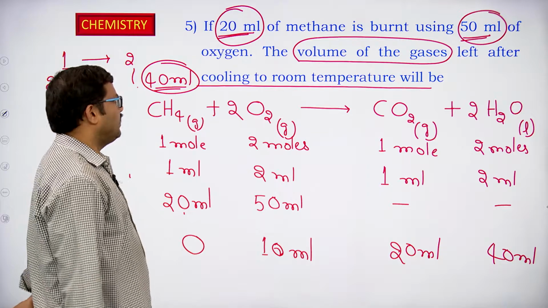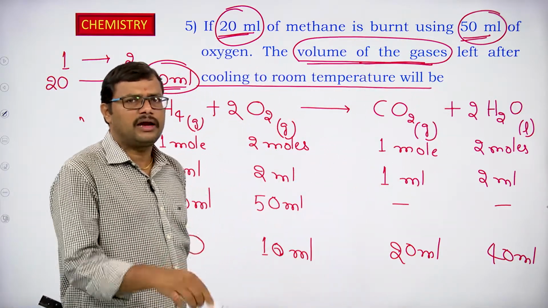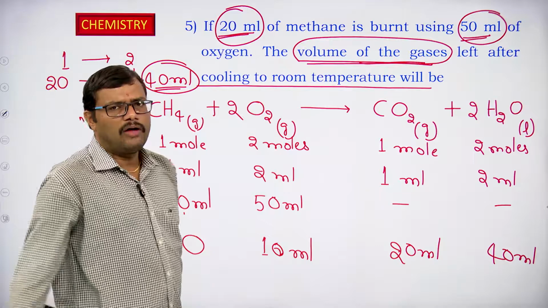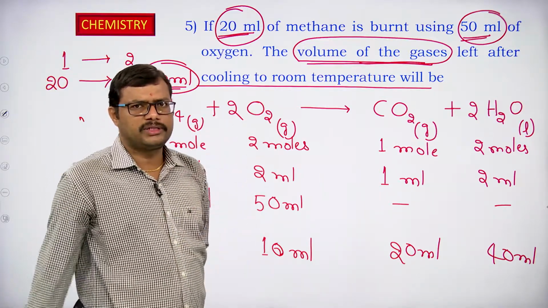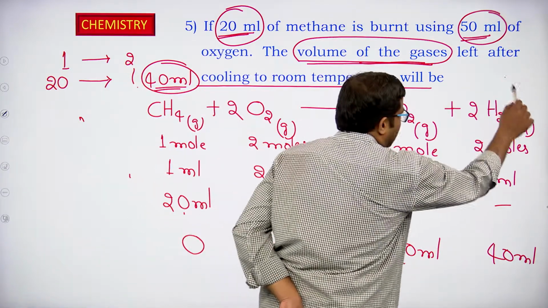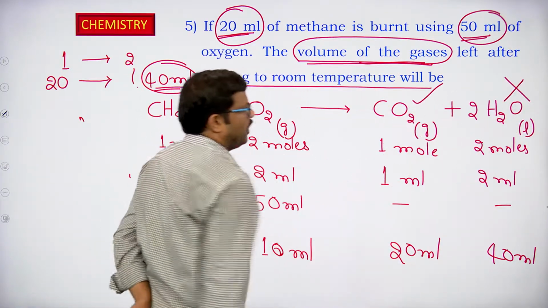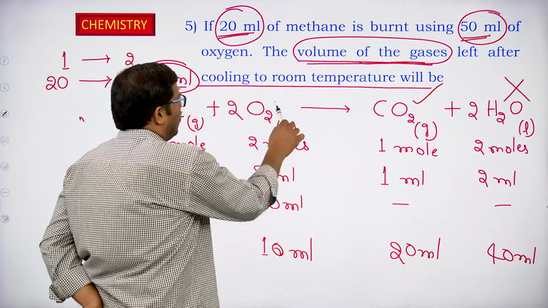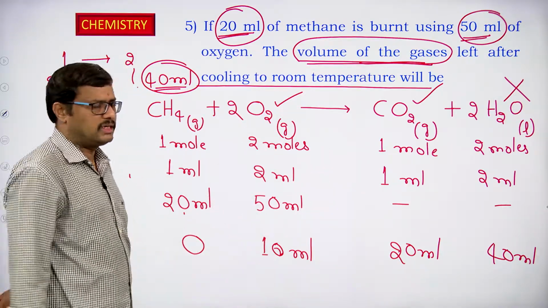But what they are asking us to calculate is only the volume of the gases that are left after cooling to room temperature. Once the reaction is over, they have cooled the reaction mixture to room temperature. As soon as they cool to room temperature, water becomes liquid. So, we are not going to bother about the liquid, but carbon dioxide will be in gaseous state, so we have to take the volume of carbon dioxide. Oxygen is also in gaseous state, so we should take the remaining amount of oxygen into consideration.